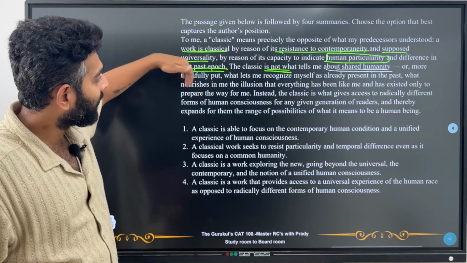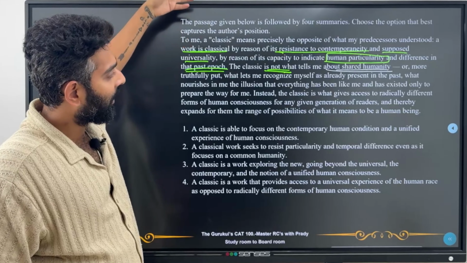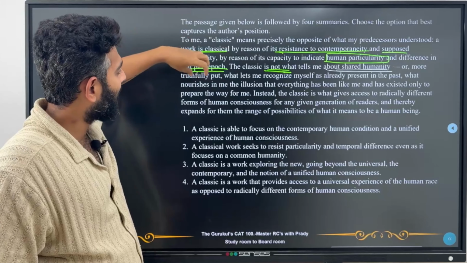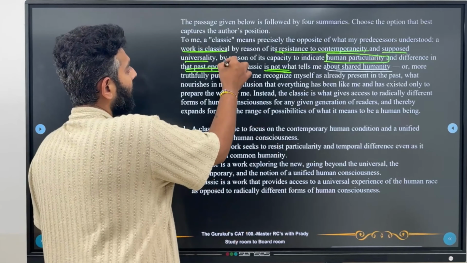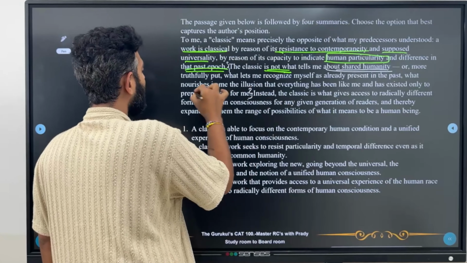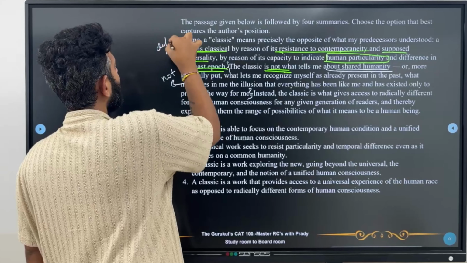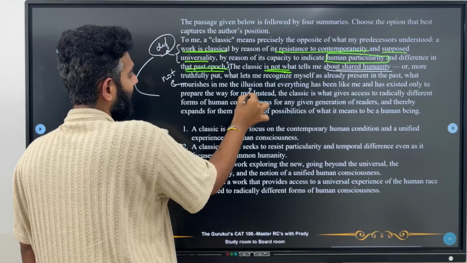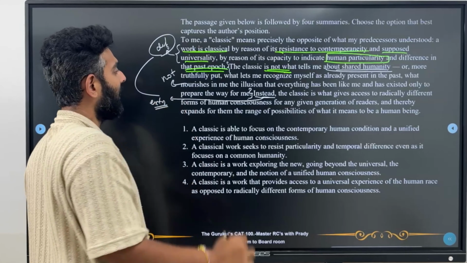So what is it? It is something that nourishes him in the illusion, like everything has already been and he has existed only to prepare the way for me. That's not what he wants. Okay. Instead, so this part is not what he wants. Okay. This is his definition. Now, the extension of that definition is given over here from this instead. So this is the extension of that definition.